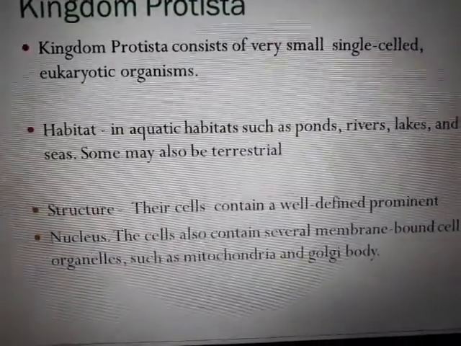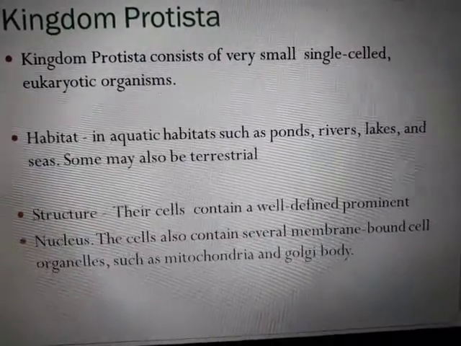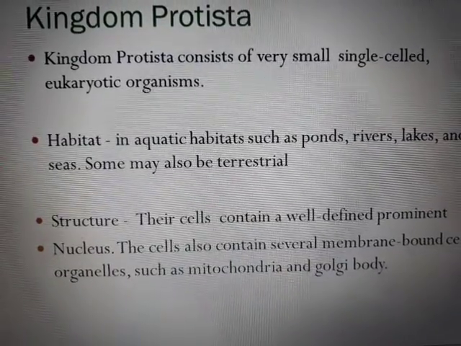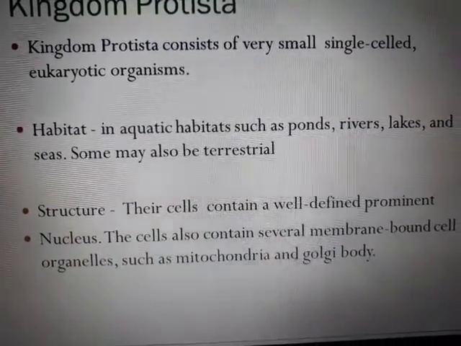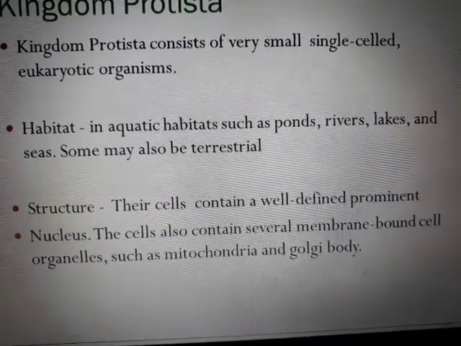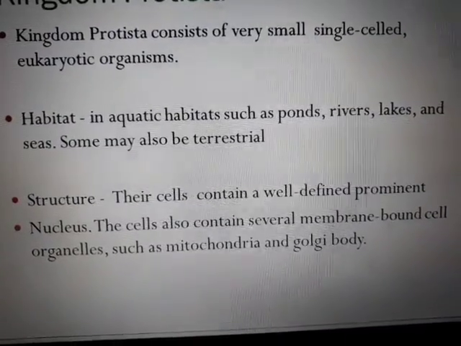So let us go through a little information about Protista. They are very small, again single-cell eukaryotic organisms. Eukaryotic means here we are going to have a very well-developed nucleus. Where are they found? Aquatic, in all aquatic habitats: ponds, rivers, lakes, seas, and somewhere in terrestrial also.